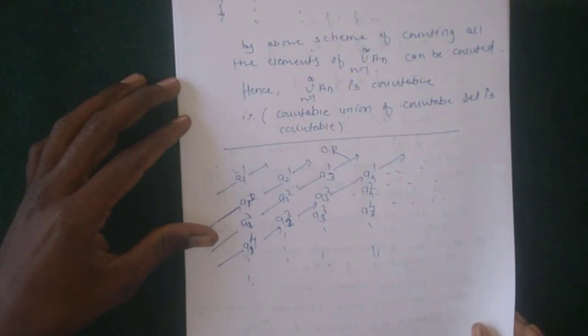The next theorem is: the set of all rational numbers is countable. The set of all rational numbers is countable means